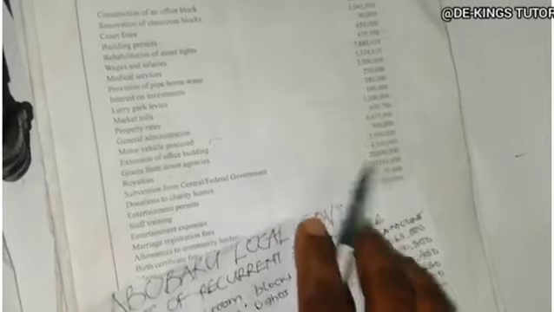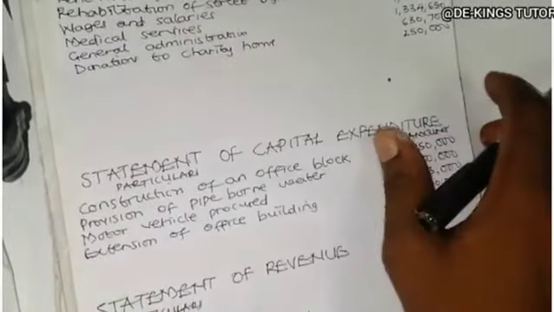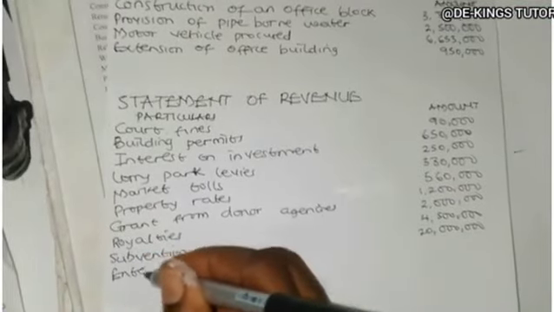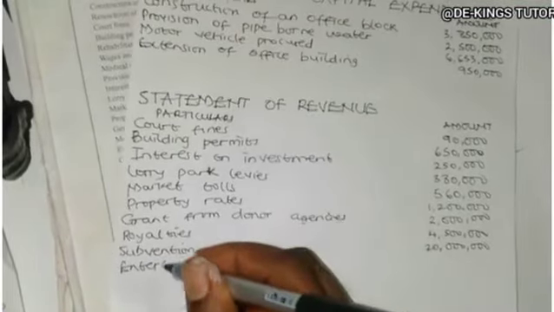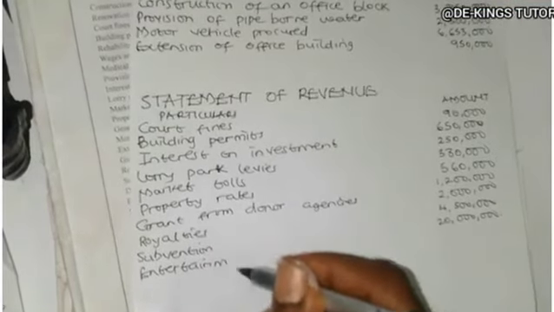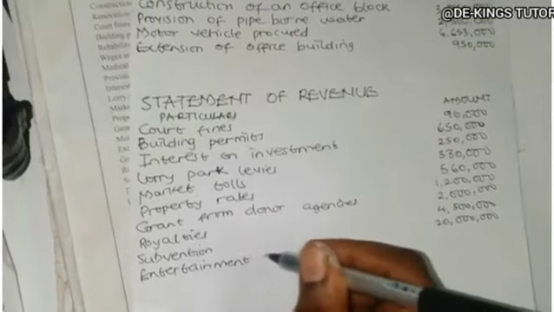70,000. It's a revenue to them because they permitted entertainment, so they are receiving revenue. So we have entertainment permit.